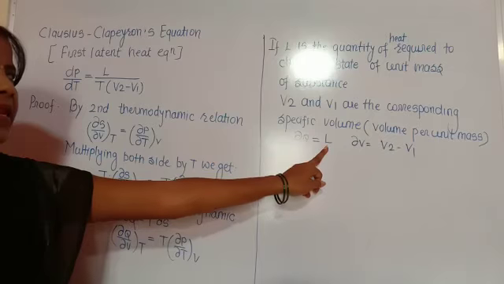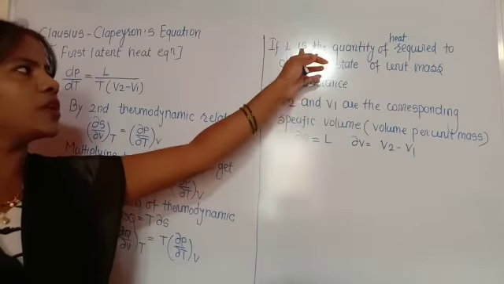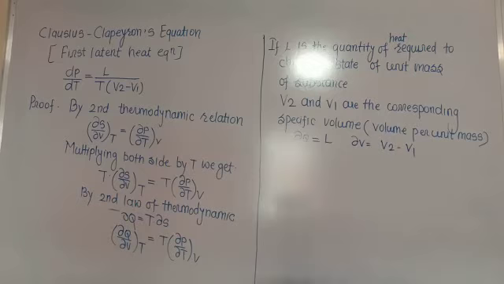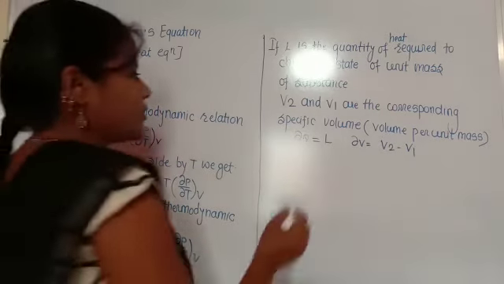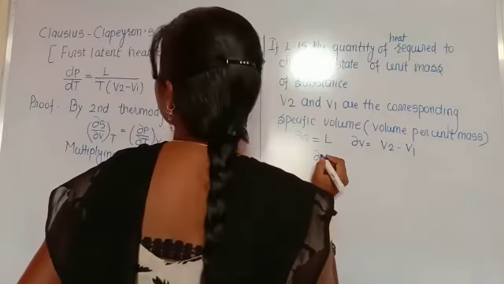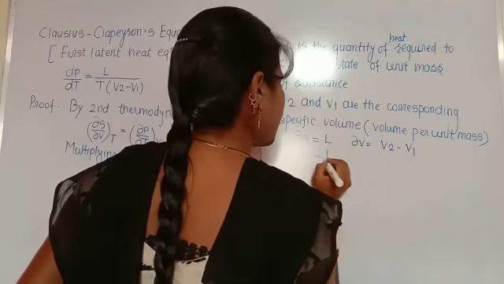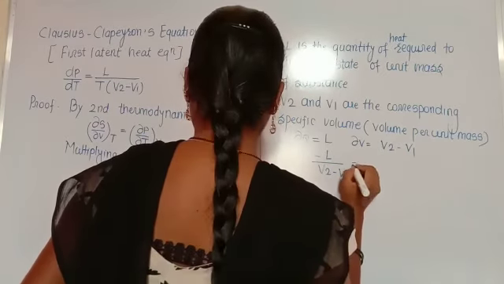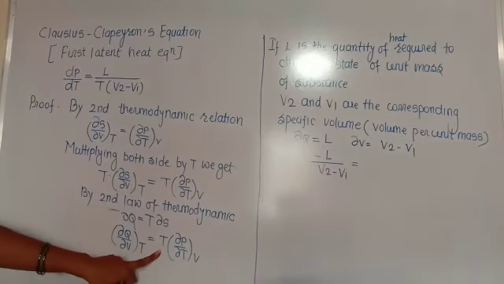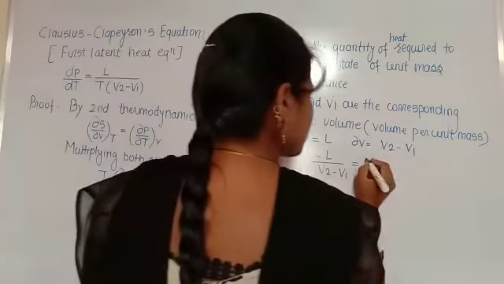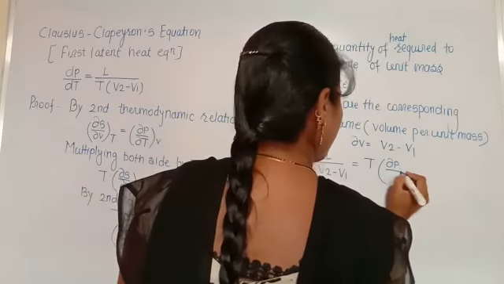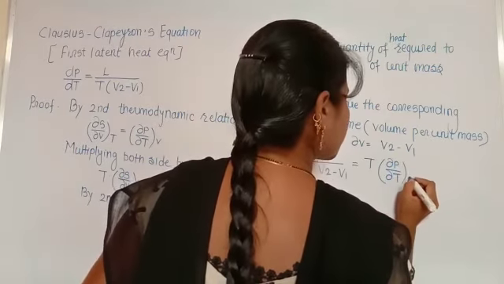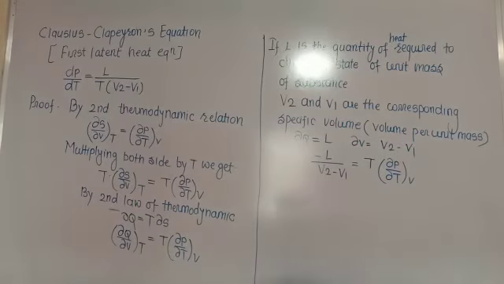Therefore this equation can be written as L divided by V2 minus V1 is equal to T into del P by del T at constant volume.